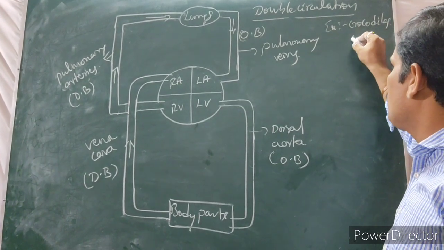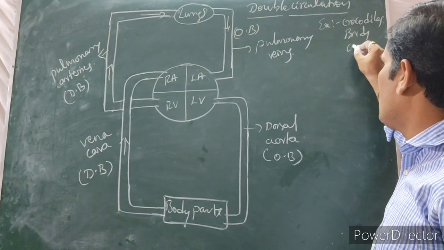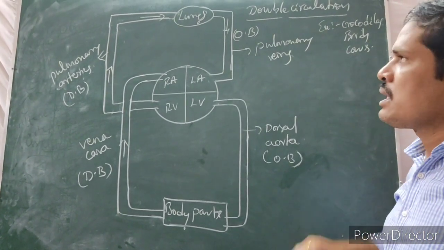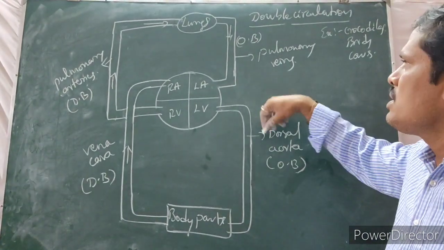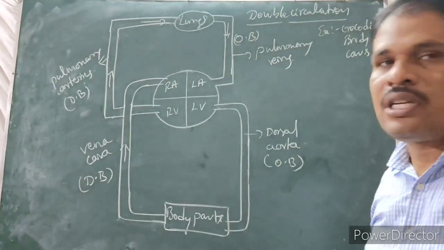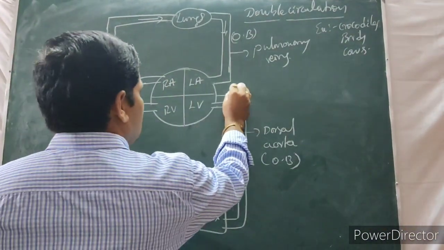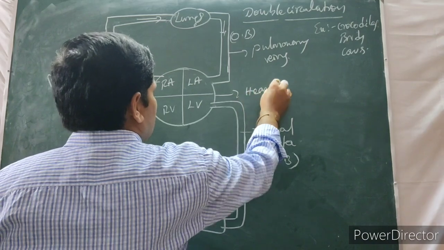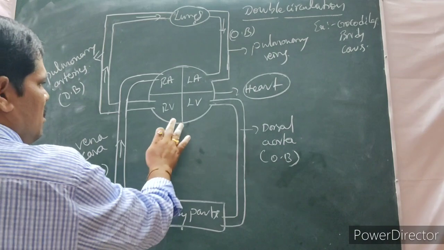Then aves means birds, and mammals means humans or cows. In those organisms, we observe double circulation. If you see humans also, the same kind of circulation is there. How is the blood going to be circulated? So, this is a heart.